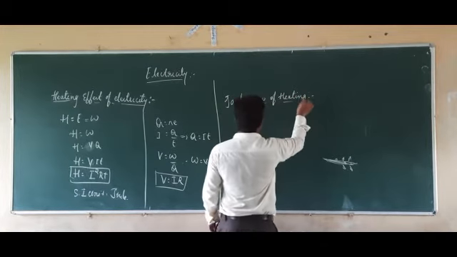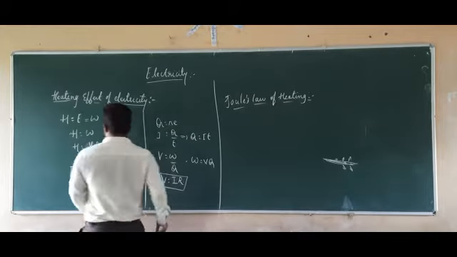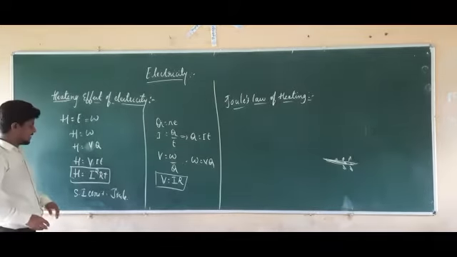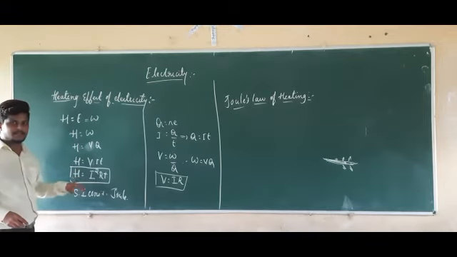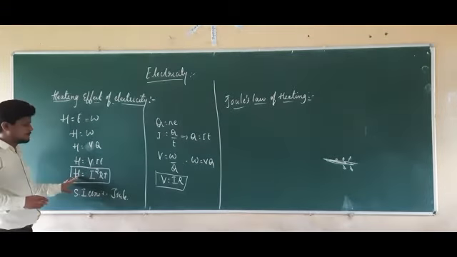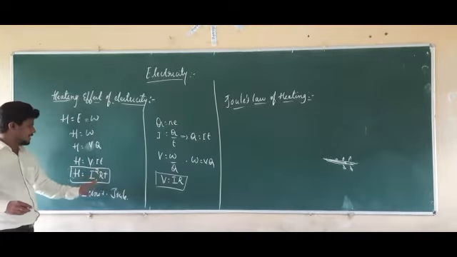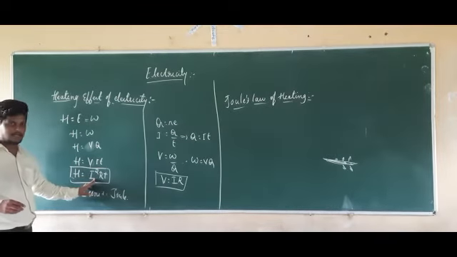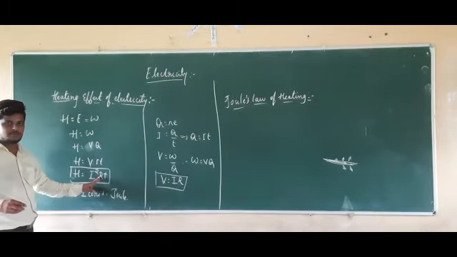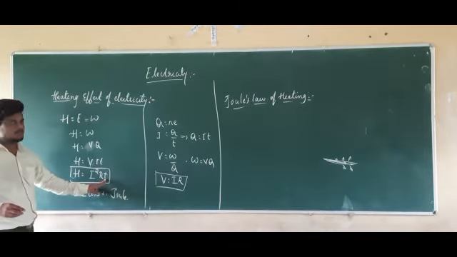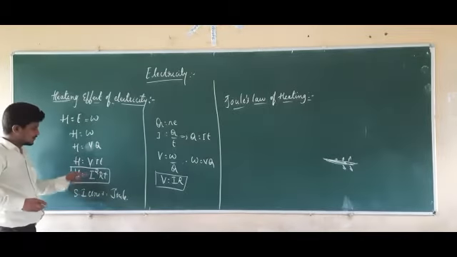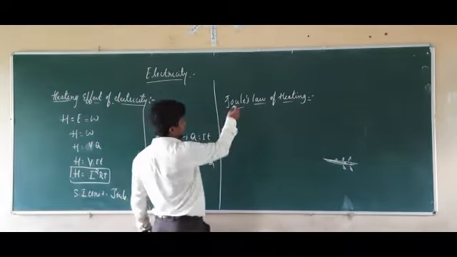Now, what is Joule's law of heating? Joule's law of heating states that the amount of heat produced in a conductor is directly proportional to the square of the current, it is directly proportional to the resistance of the conductor, and it is directly proportional to the time taken. So this is Joule's law of heating.